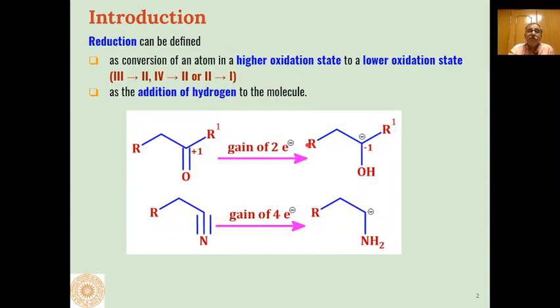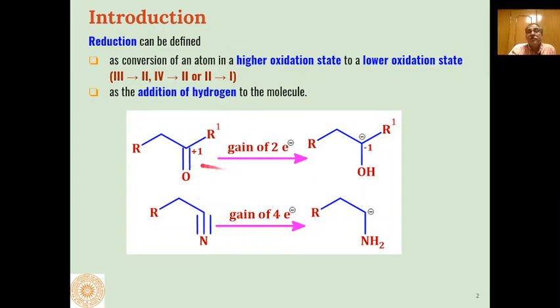As I have told you, reduction is the process where an atom with higher oxidation state is converted into an atom with lower oxidation state, or in a molecule we add hydrogen. Unsaturated compounds are converted into saturated compounds with the addition of hydrogen.